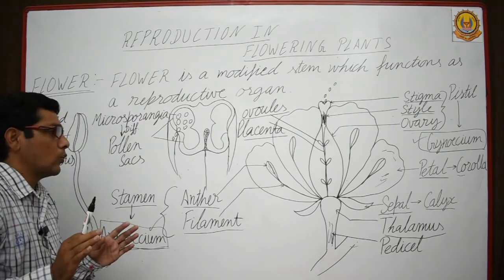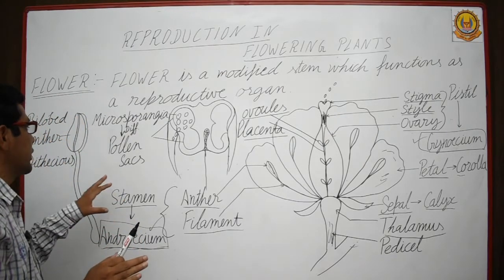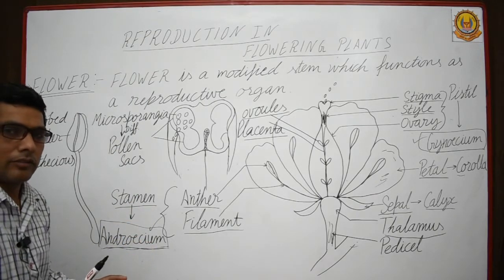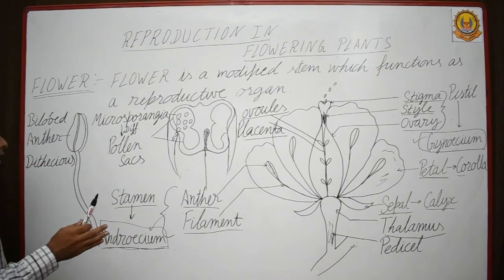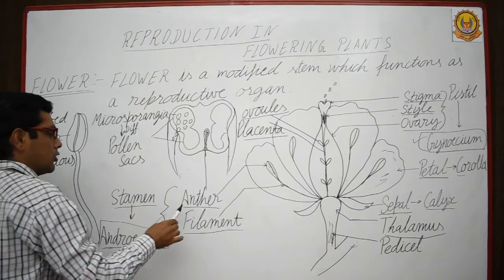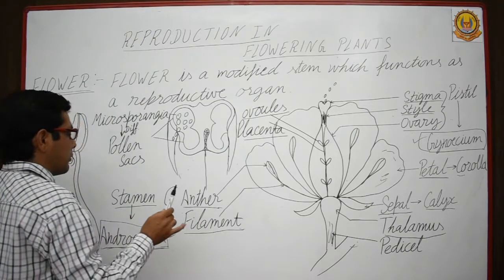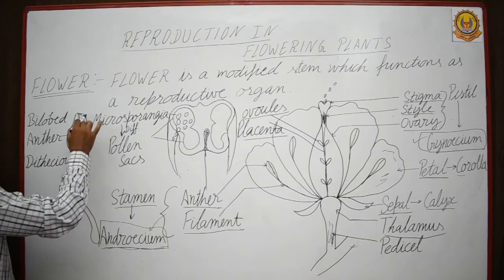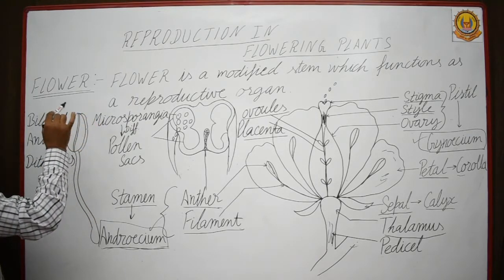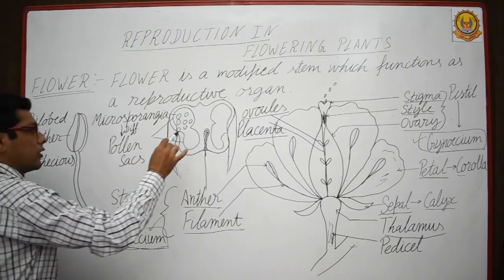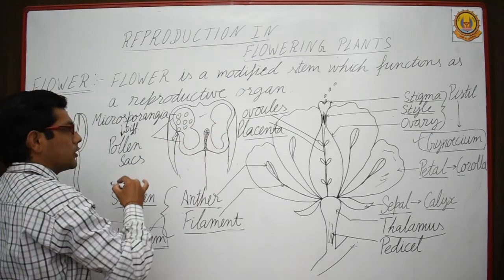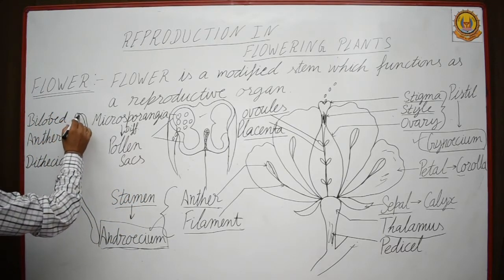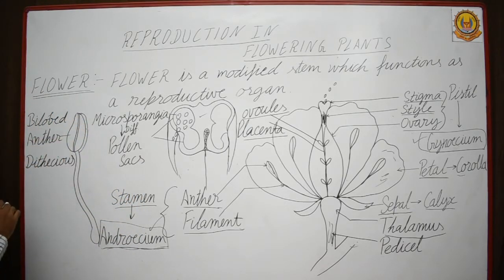Now we will discuss in detail the structure of the male part, that is, the stamen. As I told you earlier, it comprises the anther as well as the filament. Here I have drawn a detailed diagram of the anther and its anatomy, what is inside the anther. First we will look at the morphology of the anther.